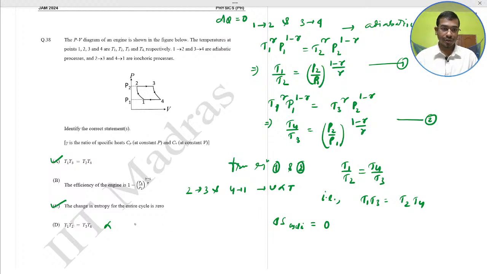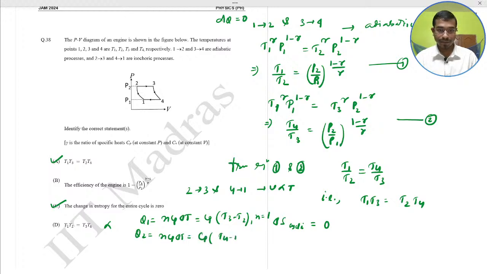So Q1 is n Cp del T, that is Cp (T3 minus T2) for n equal to 1, and Q2 is n Cp del T, that is Cp (T4 minus T1). So eta is equal to what? 1 minus Q2 by Q1. So 1 minus, put in the values, (T4 minus T1) over (T3 minus T2).